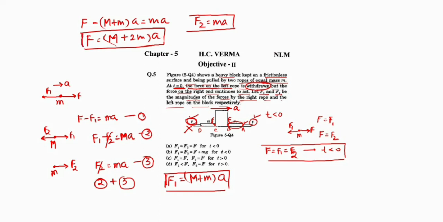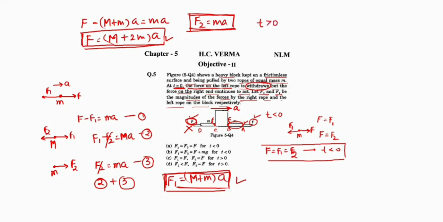So this is the value of F, this is the value of F1, and this is the value of F2 at t greater than 0.